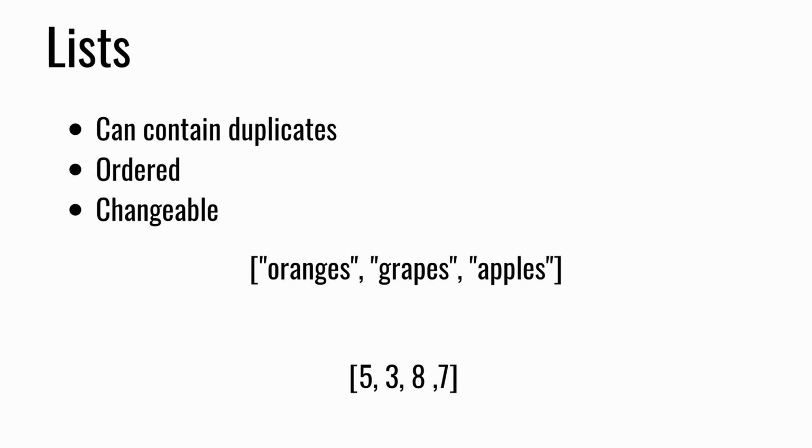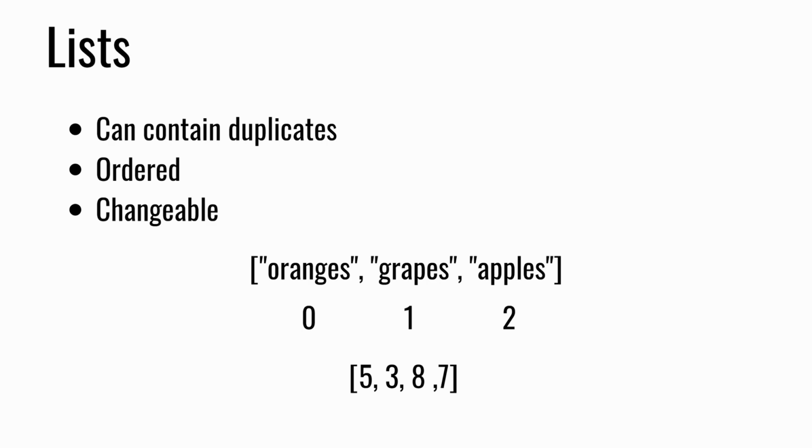An extremely important aspect of lists is what's called indexing. Indexing means the ordering of the values. We say that the first element of every list starts at index 0. The next value is at index 1, the next is at index 2, and so forth. So in this case of a list that has oranges, grapes, and apples, we would say oranges are at index 0, grapes are at index 1, and apples are at index 2. This index number is super important because this is how we're going to be accessing and modifying data in our list.